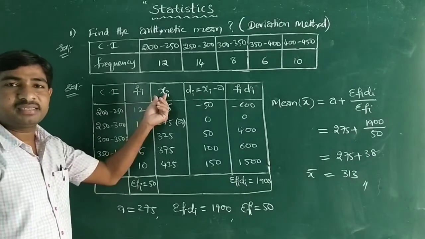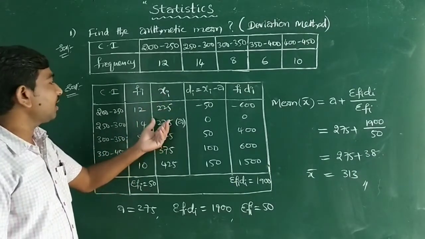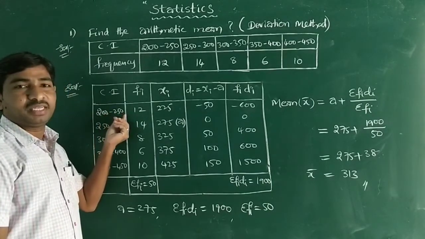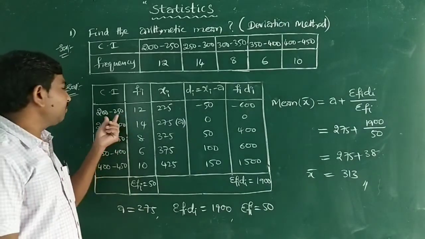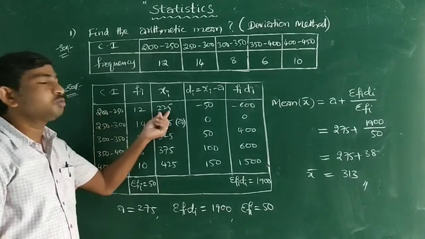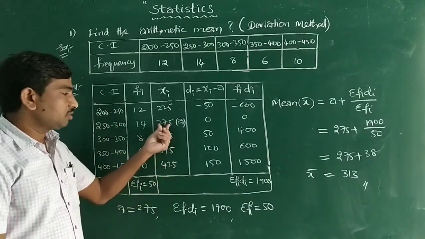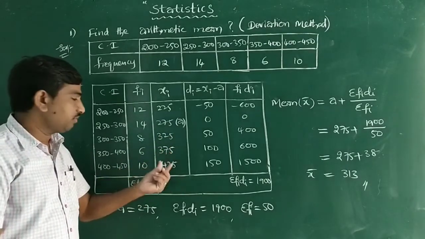Now Xi means class mark. What are the class marks? Mid values of the class interval. 200 plus 250, how much? 450. 450 by 2, the average of these two, is 225. So in the same manner, you can write the remaining class marks: 275, 325, 375 and 425.